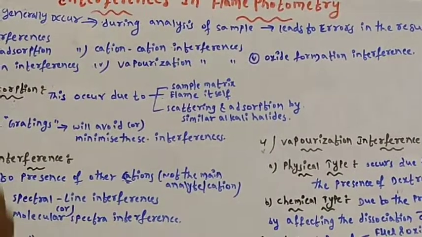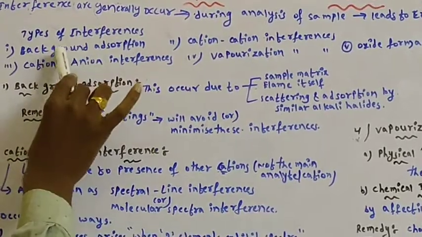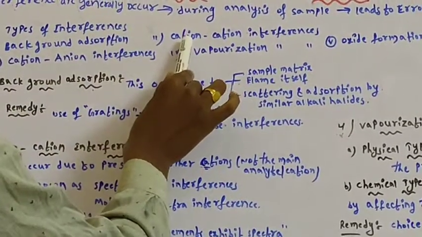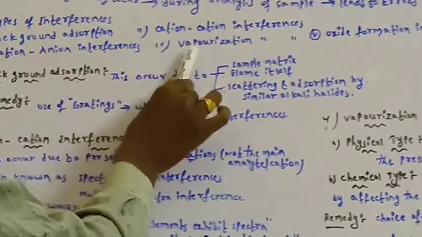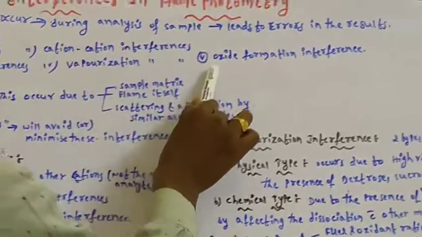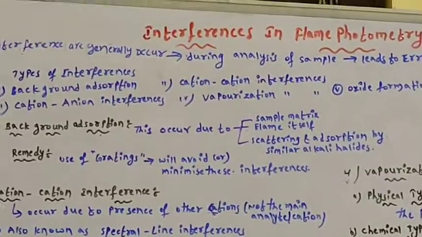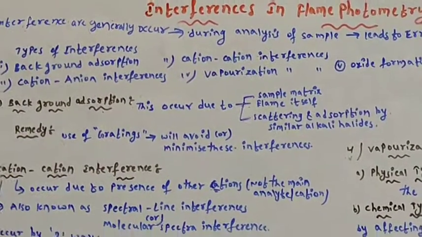Here you can see the types of interference. We have 5 types of interferences. Background adsorption is the first type. Second, cation interferences. Third, cation-anion interferences. Fourth, vaporization. And fifth, oxide formation interference. These 5 interferences are commonly noticed in flame photometry during analysis of the sample. Let's see them one by one.